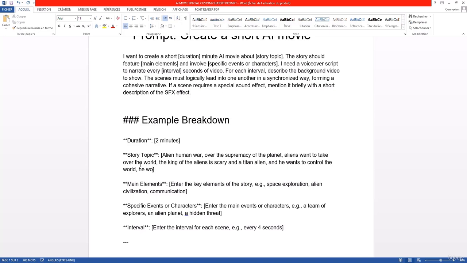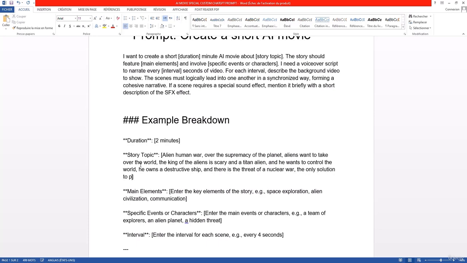He owns a destructive ship, and there is the threat of a nuclear war. The only solution to push the aliens back, but at a high cost.